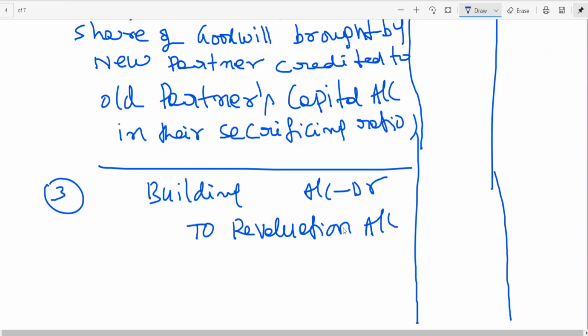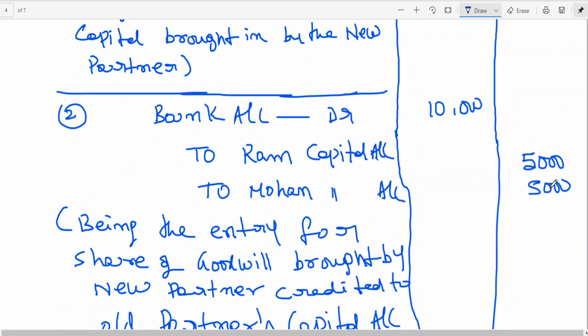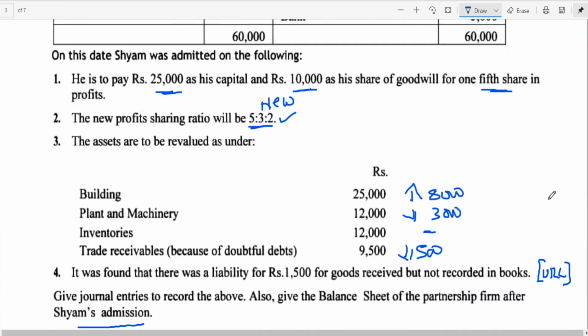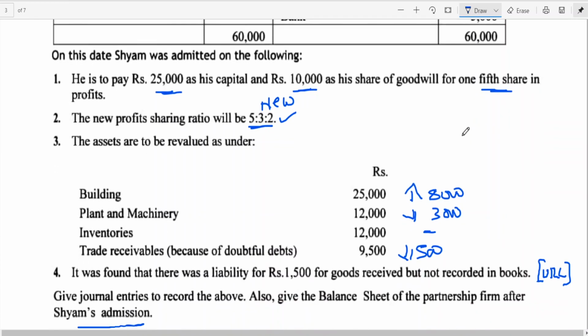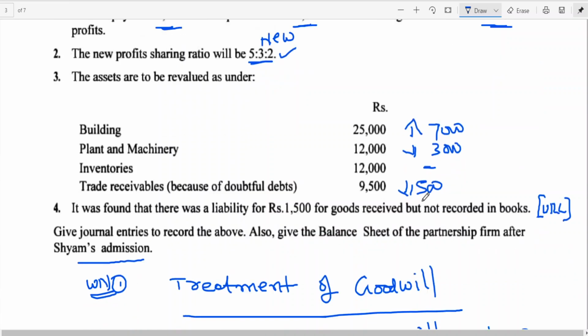Otherwise you will have confusion; how to open the P&L adjustment account, you have learned in the rectification of errors chapter. So building account debit to revaluation account, there is appreciation of, is it 8,000 or 7,000? 25 minus 18. I think it's 7,000. Sorry, I have written 8,000. It is 7,000. Okay. So what is the entry here?